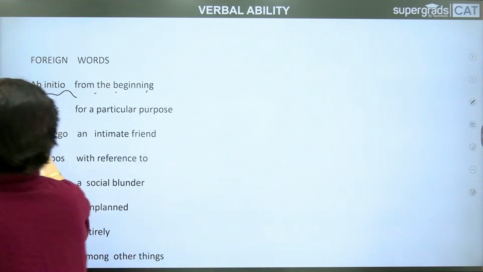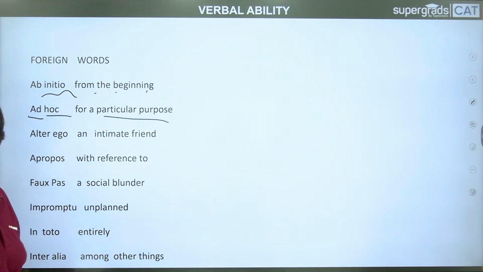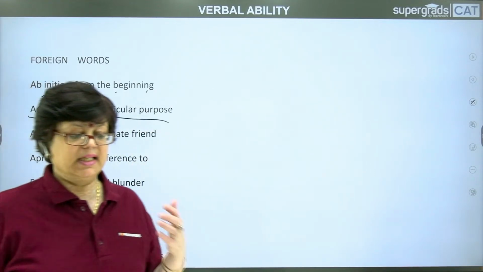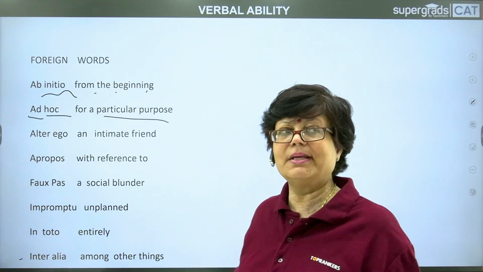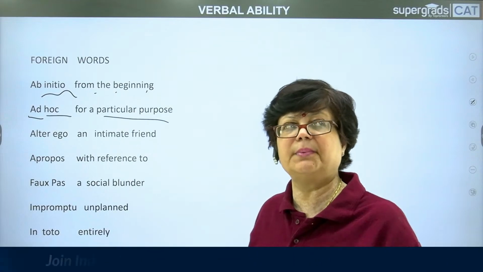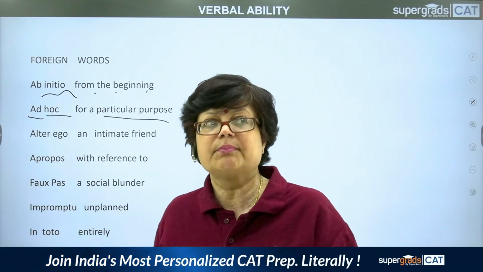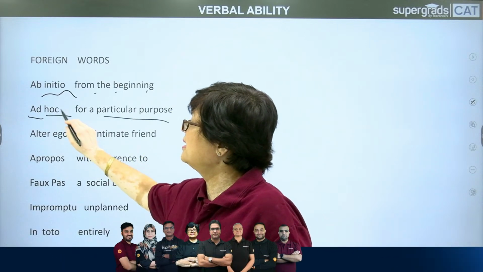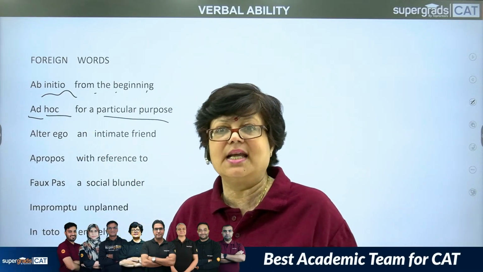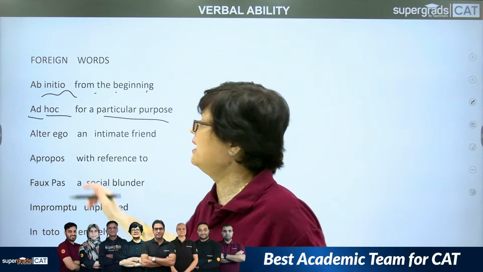Ad hoc. Ad hoc is for a particular purpose. You might have heard of ad hoc employees. Ad hoc means they have been appointed for a particular purpose as opposed to permanent employees. Generally, in a hurry, we pronounce it casually, but it is actually ad hoc.